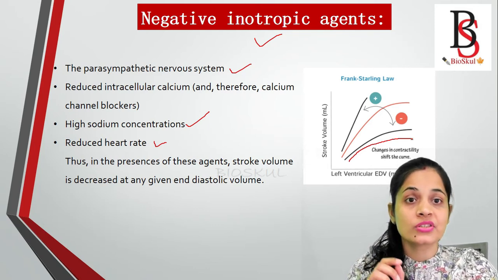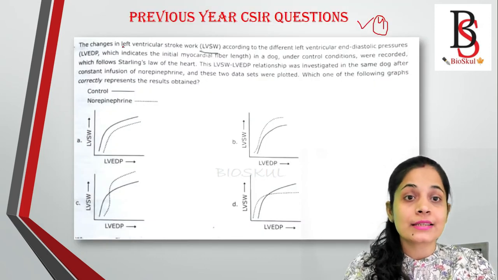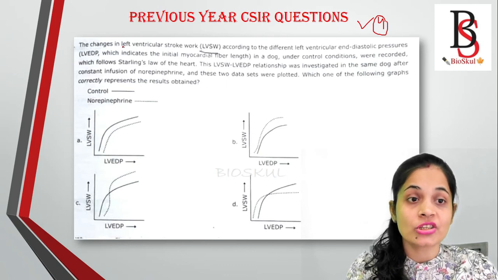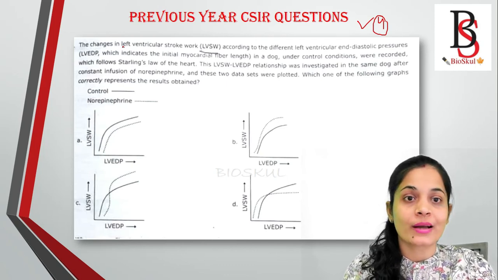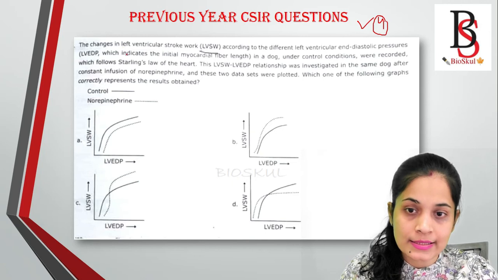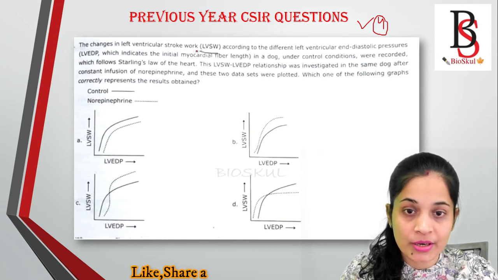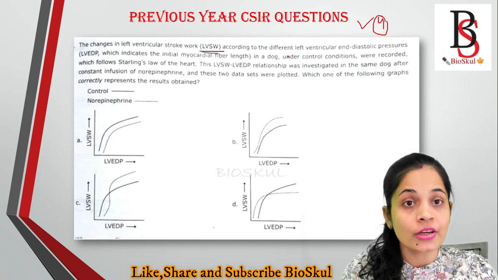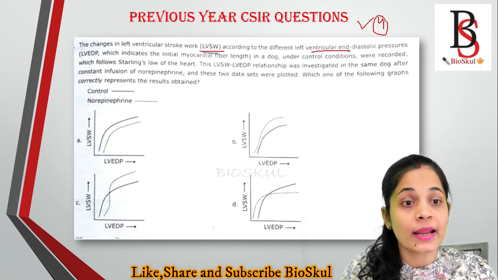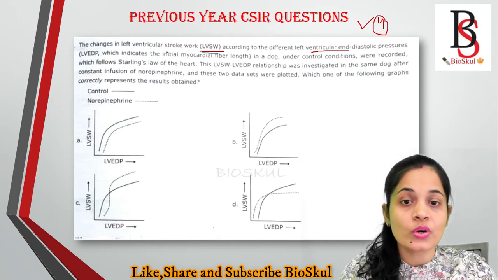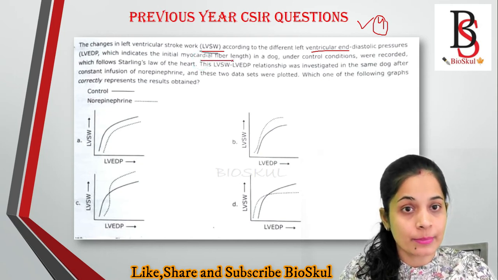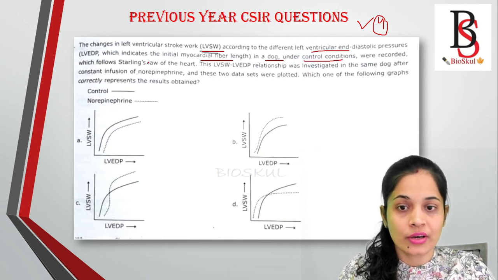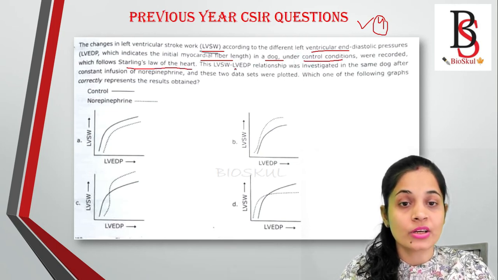Now we'll see a question related to this. This is a question from the Frank-Starling law. It was asked in the CSIR examination, and this question carries 4 marks. Let's see the question. It is asking about the changes in left ventricular stroke volume according to different left ventricular end diastolic pressure, which indicates the initial myocardial fiber length, in a dog under controlled condition, which follows the Starling law of the heart.